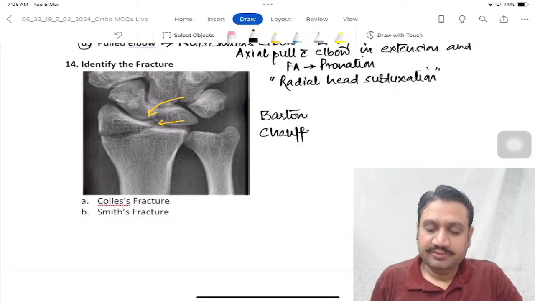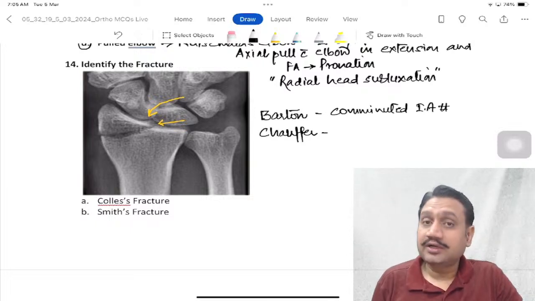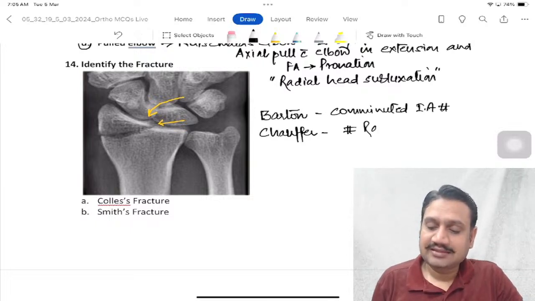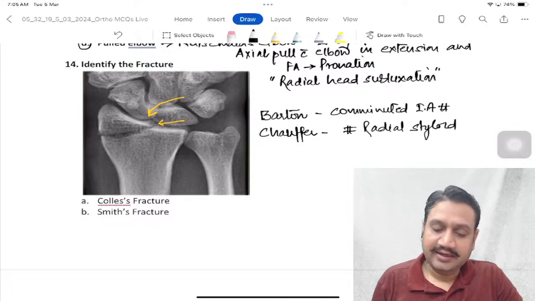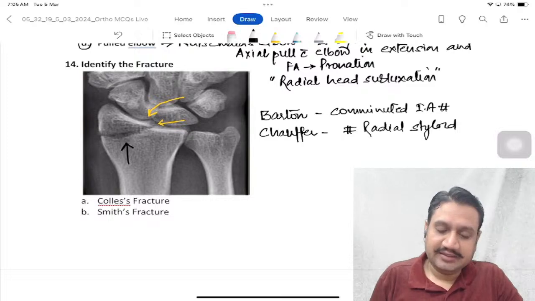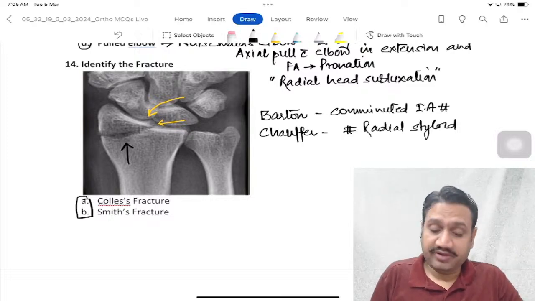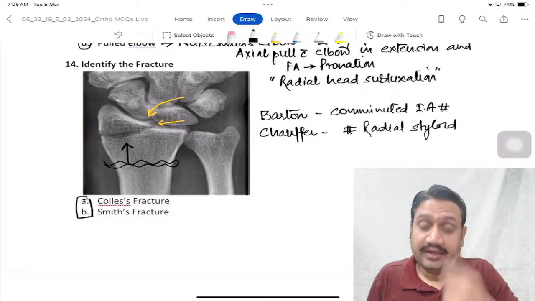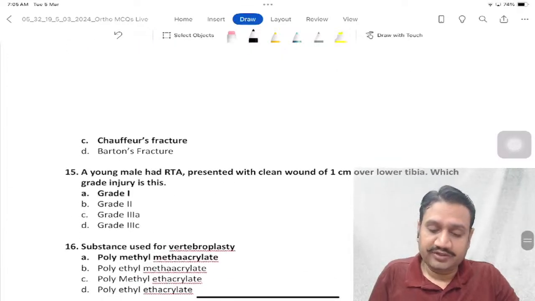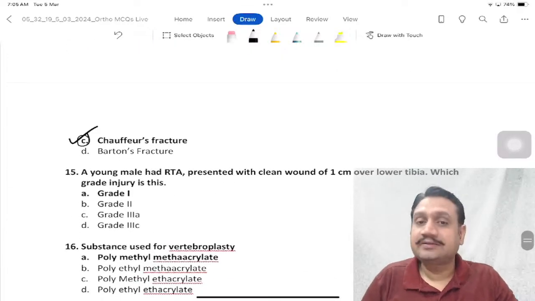And what was the difference between them? Barton was comminuted intra-articular fracture. And Schoffer was what? It was a fracture of radial styloid, right? And we can see there is an injury to the radial styloid only. Had it been a Colles or Smith injury, they should have been staying away from the joint line here. That would have been the site of Colles and Smith, right? So this is a Schoffer's injury, the Schoffer's fracture.